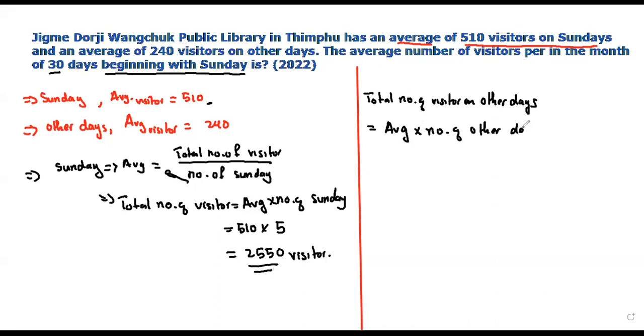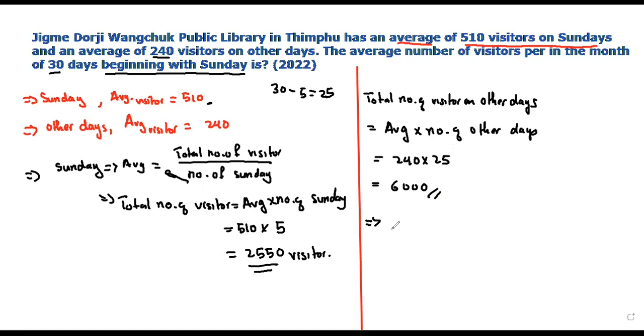The average for the other days is given as 240, times the number of days. There are 30 days in a month minus the 5 Sundays, so you are left with 25 days. 240 times 25, you will get 6,000. So this is the total number of visitors on the other days.